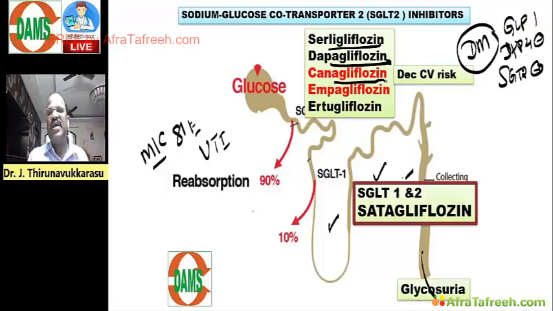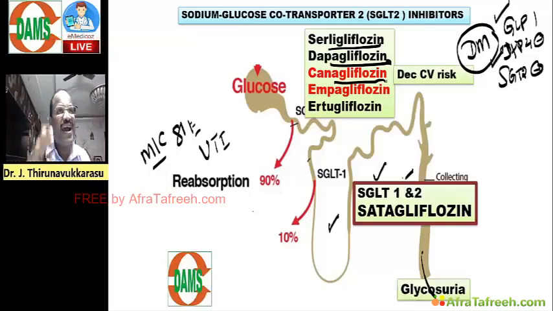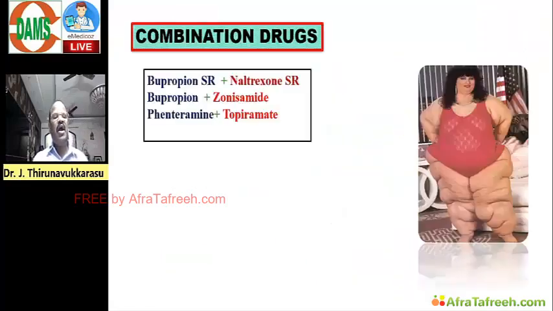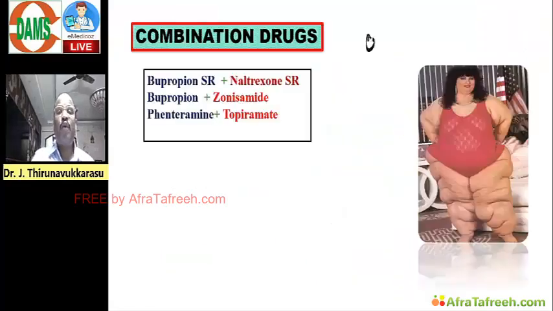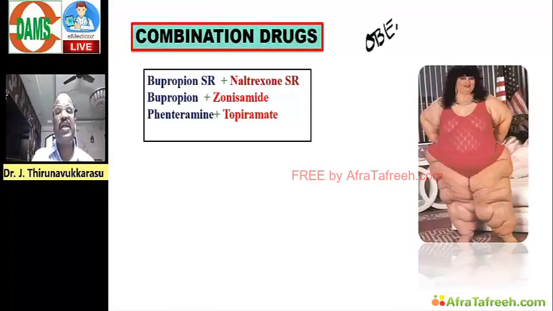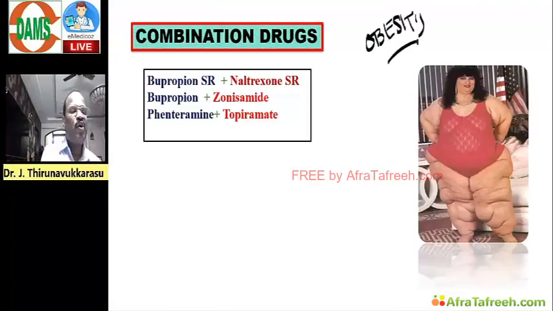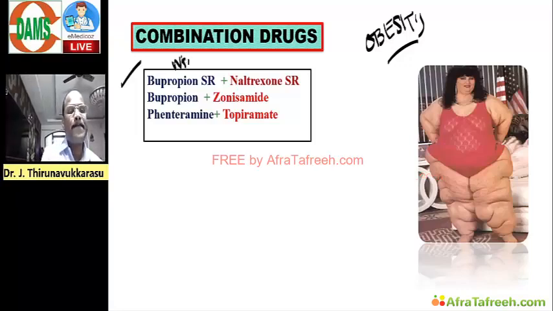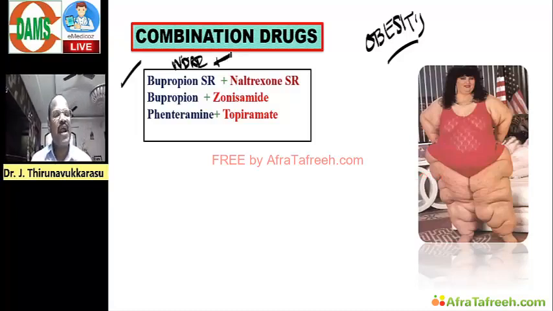Not only this, even GLP-1 analogs, DPP-4 blockers, all anti-diabetic drugs you must know. And then drugs useful for treating obesity you should also study. This is again an important topic. For severe obesity, we give a combination of bupropion, an NDRI, plus naltrexone, an opioid antagonist.